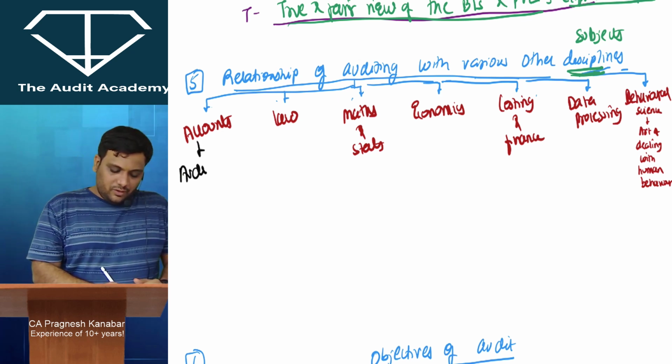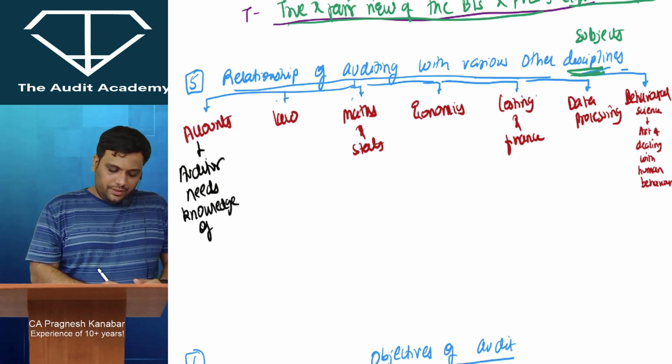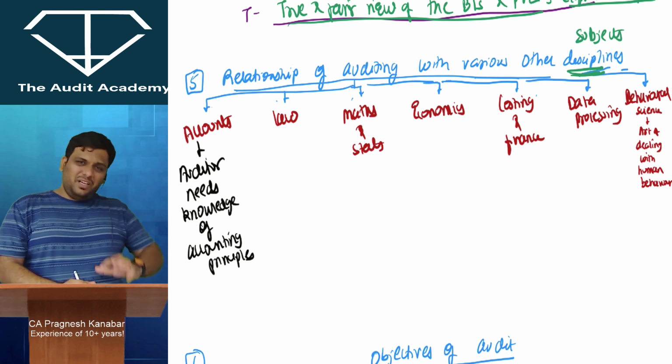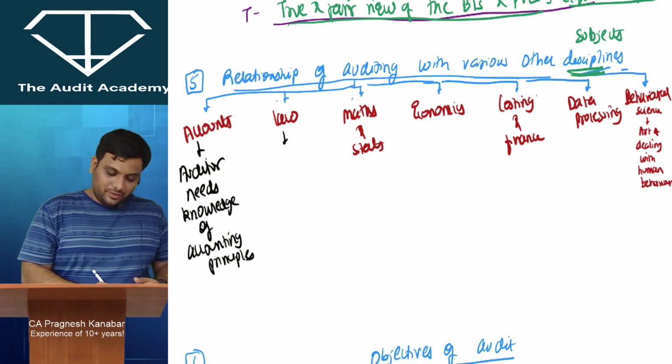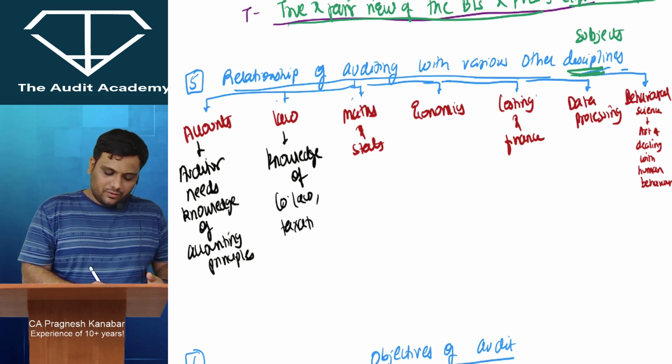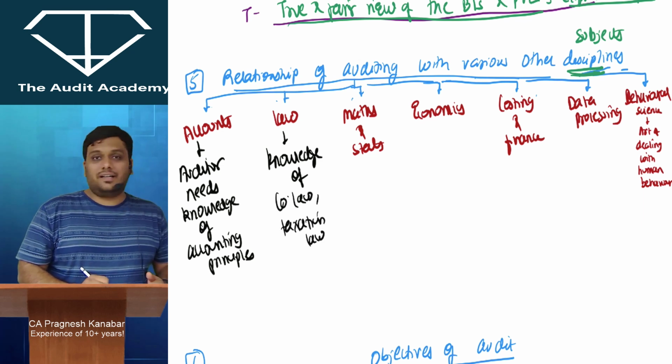So like over here, auditor needs knowledge of accounting principles. Easy question. But if you're a little bit smart, you can score full marks over here, right? And you are smart, I know that. Then auditor needs knowledge of company law, taxation law, etc. to conduct audit. Maths and stats are useful